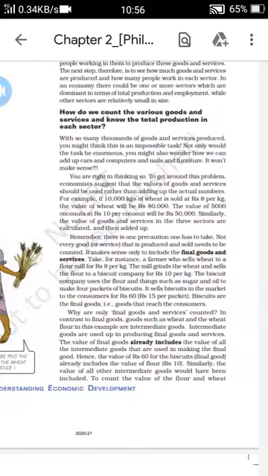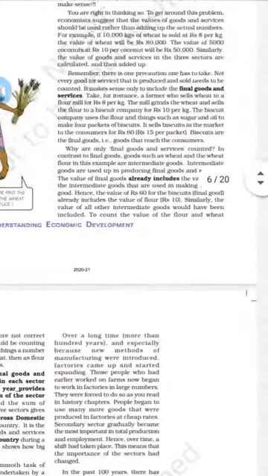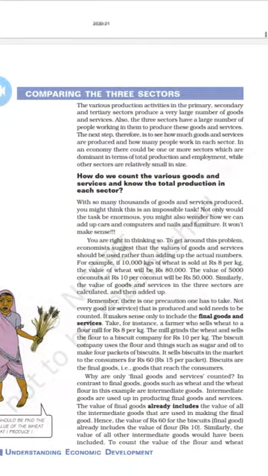We are discussing economics, the second chapter, sectors of the Indian economy. In this we are comparing the three sectors, that is primary, secondary and tertiary.